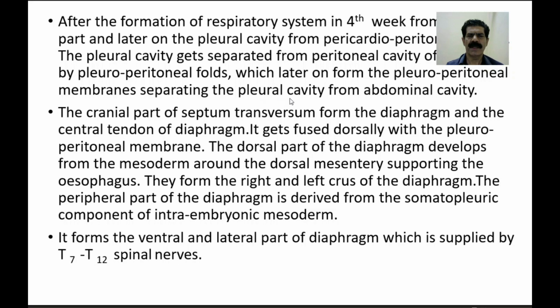We have already done this while doing the development of the lungs and the heart, how the thoracic cavity is separated from the abdominal cavity. So now we focus on the development of the diaphragm after the development of the heart and the pleural cavity with the lungs.